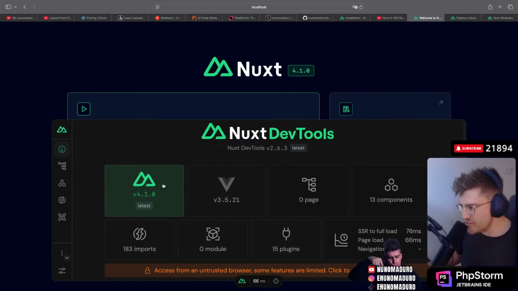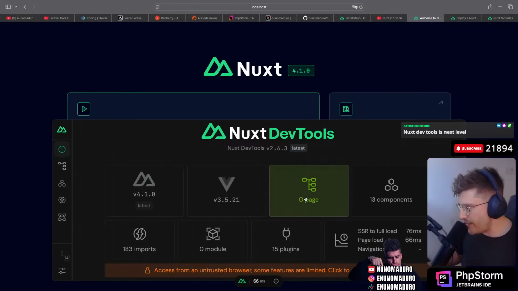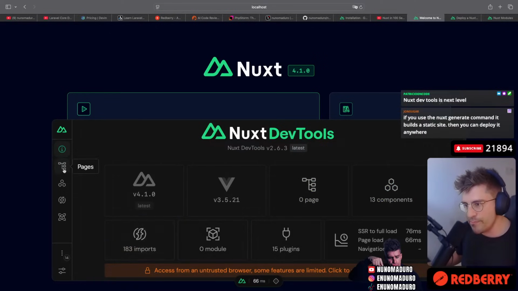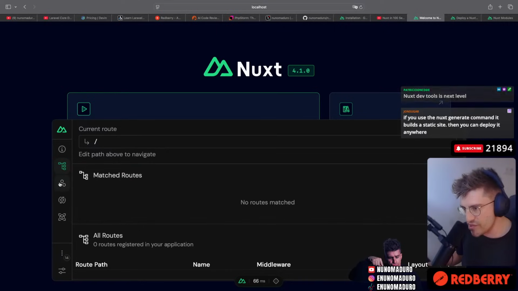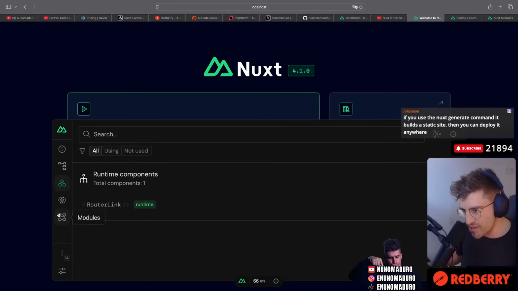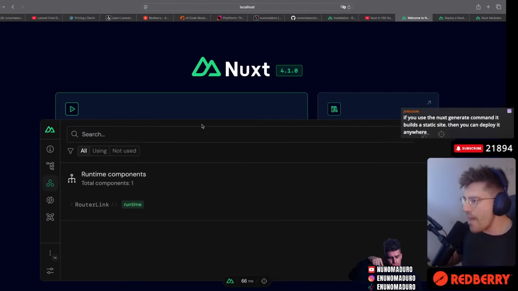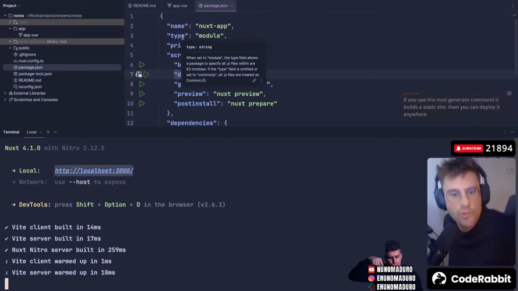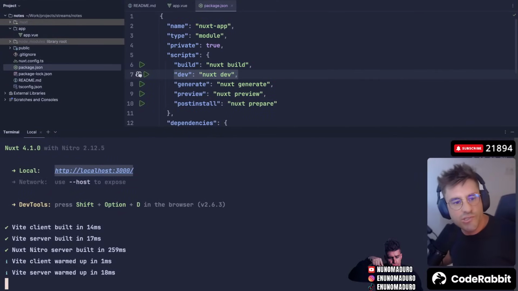So I get to see the Nuxt.js version, the Vue version being used, 2 or 3, of course. I don't have any page whatsoever, so I think this is like the routing thing. SSR being loaded, bam, bam, boom, plugins, imports, and everything else. I see all the pages, I see all the components, imports, modules, and bam, bam, kaboom. So we are going to explore all of this today, my friends. I hope you guys are excited about Nuxt.js because I am.